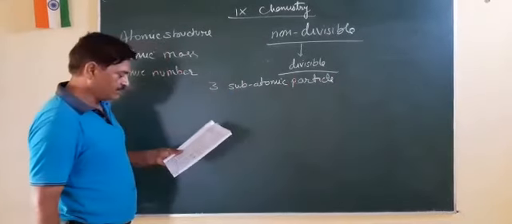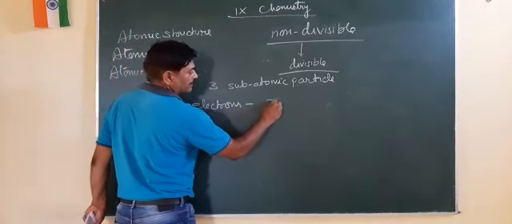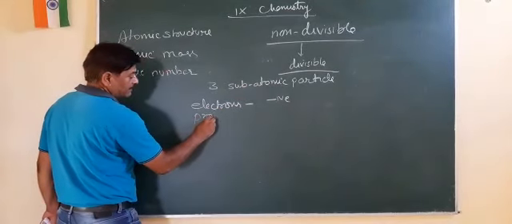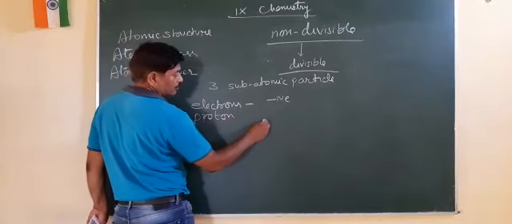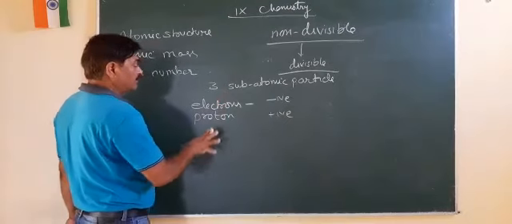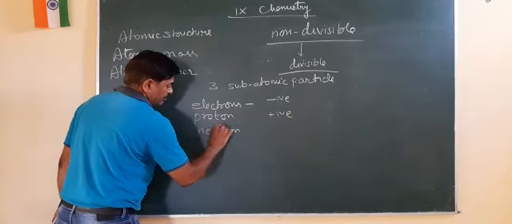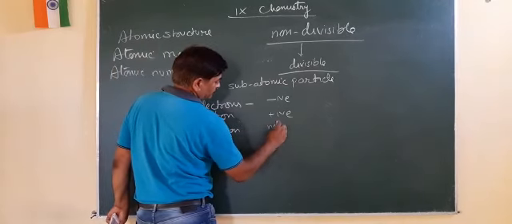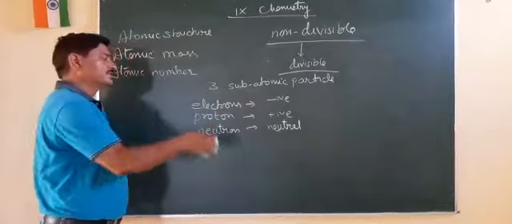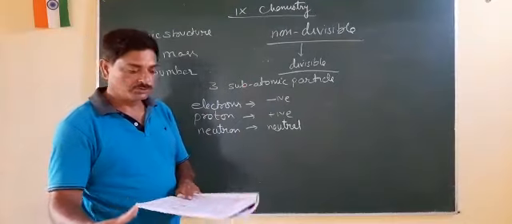Now, what are these three subatomic particles? The first particle which was discovered was electrons. They are negatively charged. The second particle present in the atom is protons, which are positively charged. The third particle, which is present in the nucleus, is known as neutron. They are neutral particles. Now, what is the position where these electrons, protons, and neutrons are present? That also needs to be discussed.